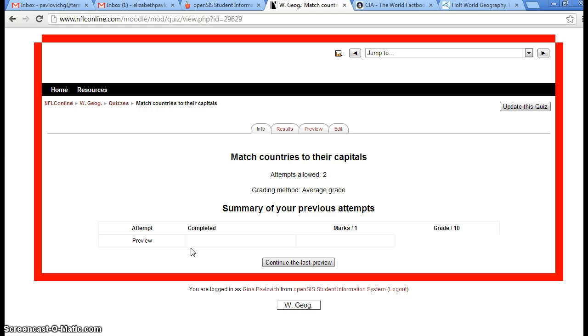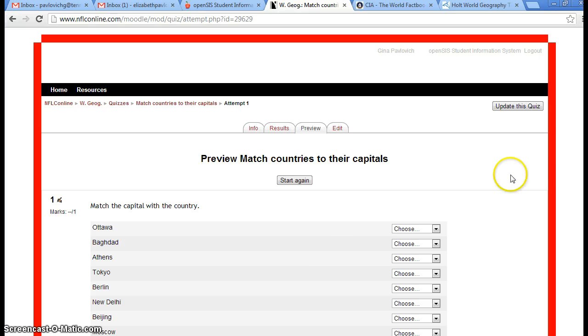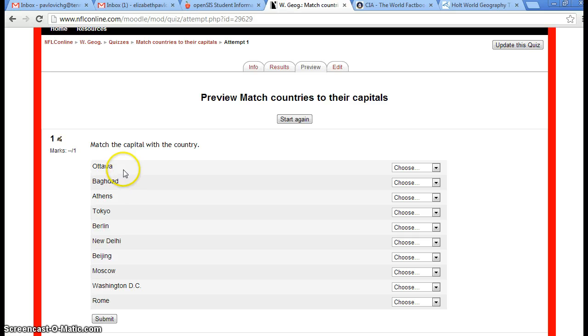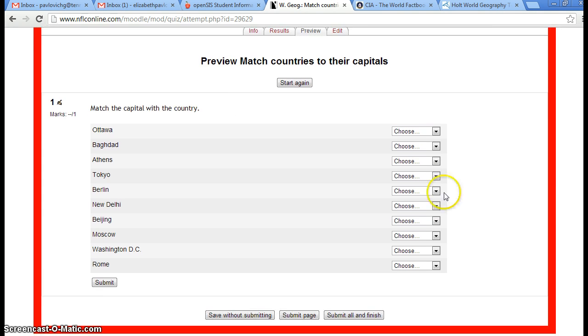Now let's click on the first quiz. It's going to tell you that 2 attempts are allowed, and it's going to ask, do you want to preview the quiz? You click on it and say yes. This one is matching countries to their capitals. So you just look here, and that's a capital, and you go over here to this little drop down box, and you choose what country that capital goes to. Hopefully you know that one, because that's a country that's very close to us.